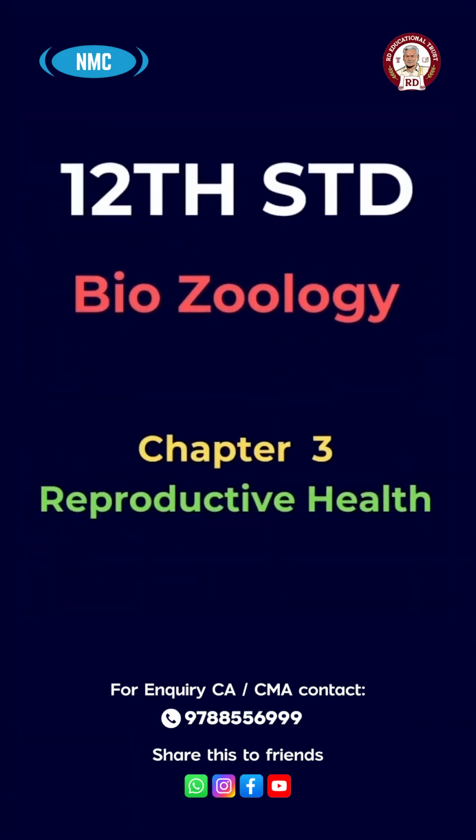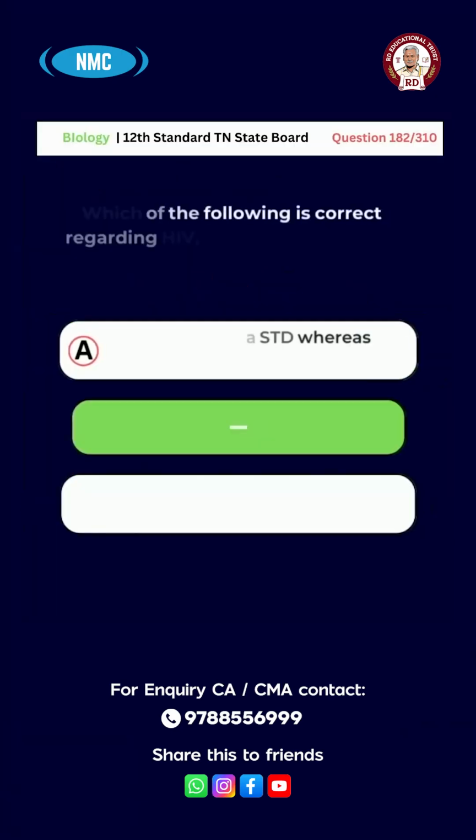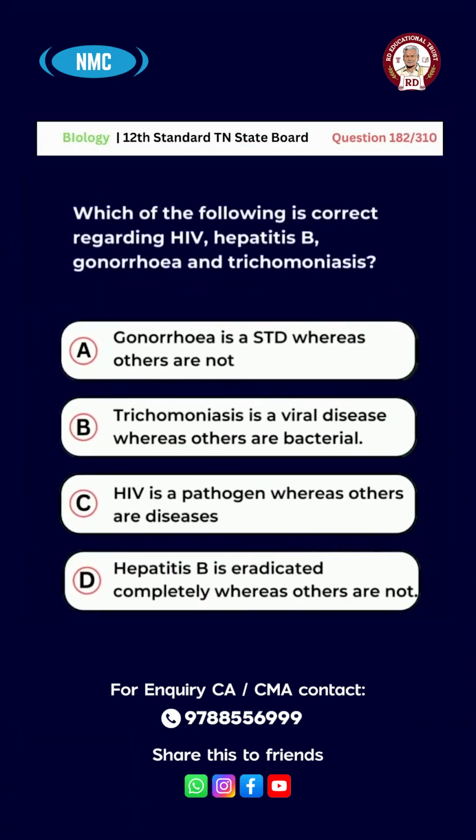Chapter 3. Reproductive Health. Question number 182. Which of the following is correct regarding HIV, hepatitis B, gonorrhea, and trichomoniasis? The options are: A. Gonorrhea is an STD whereas others are not. B. Trichomoniasis is a viral disease whereas others are bacterial.